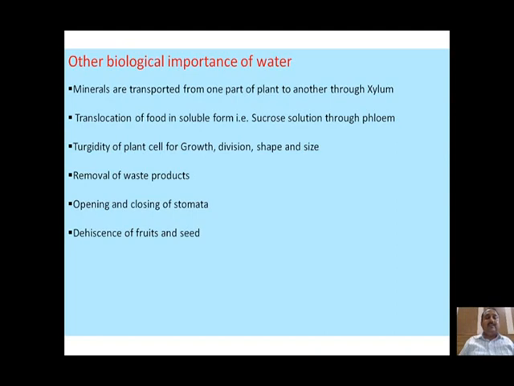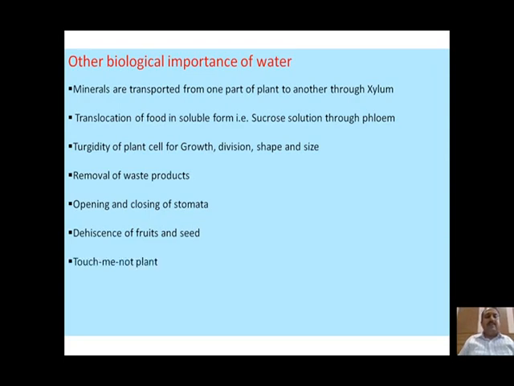Now seeds, after absorbing the water, the seed coat will break due to absorption of this water. Therefore, this water is also responsible for germination of seeds, dispersal of seeds, dehiscence of fruits, and breaking of seed coat. All these are processes which depend on water.